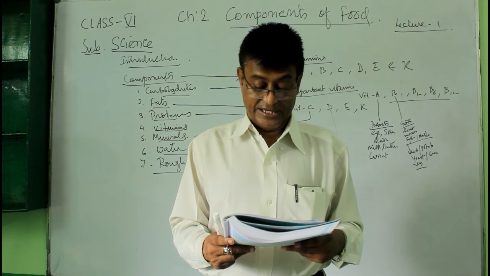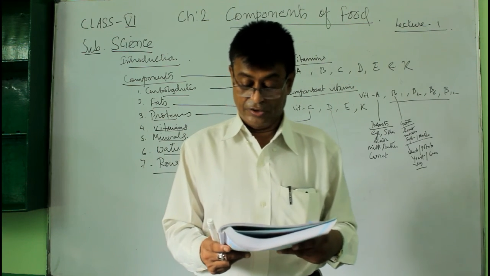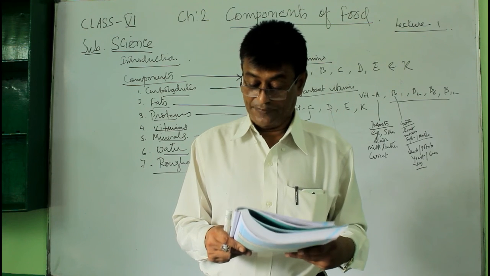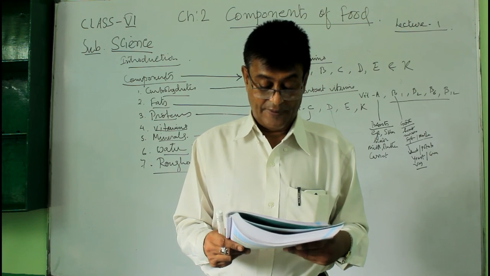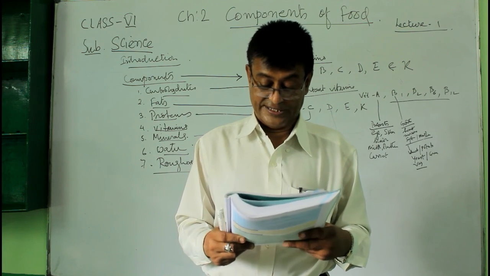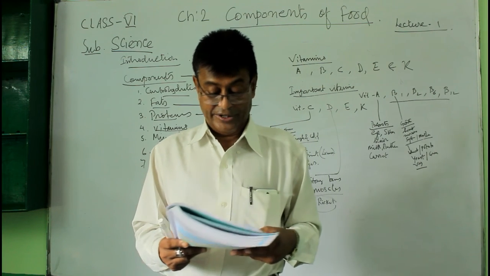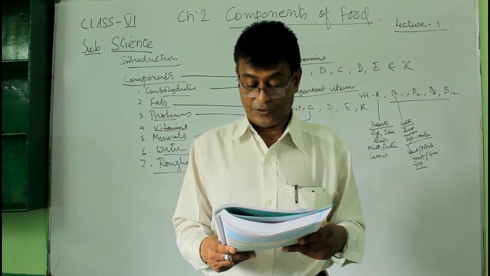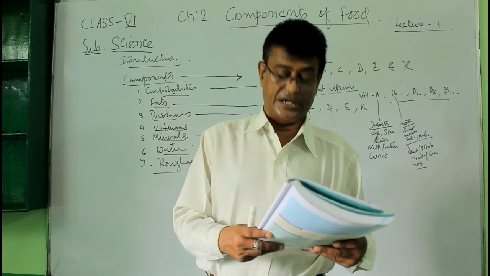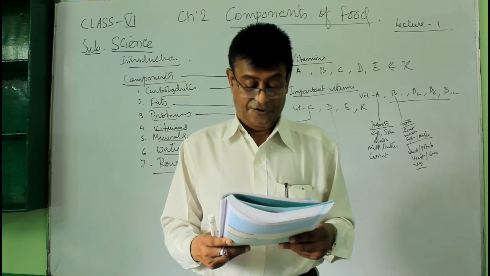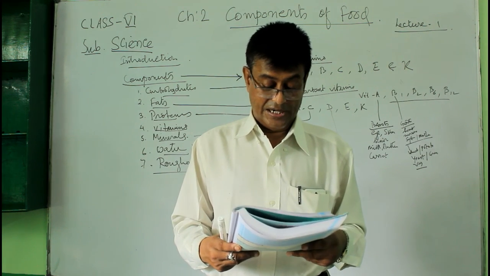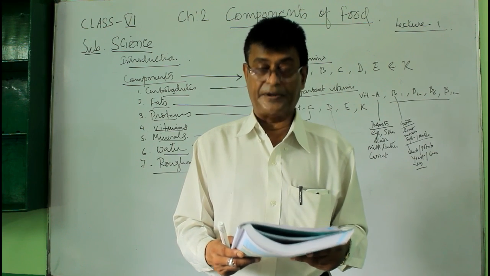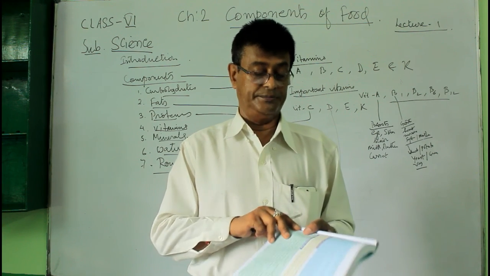Question number 21. The examples of carbohydrates are sugar, cellulose, glucose and starch. Which of these carbohydrates provides roughage in our body? Obviously cellulose. And number 22. Name 2 components of food which do not provide nutrients. One is water, the other one is roughage. Fill in the blanks for this one. Iron is an important constituent of blood present in our blood.